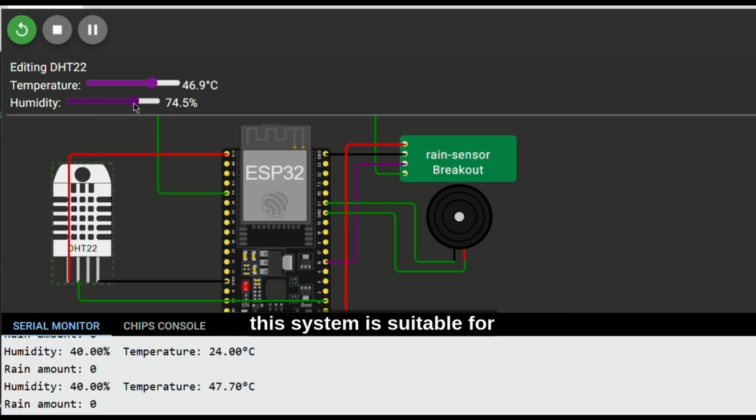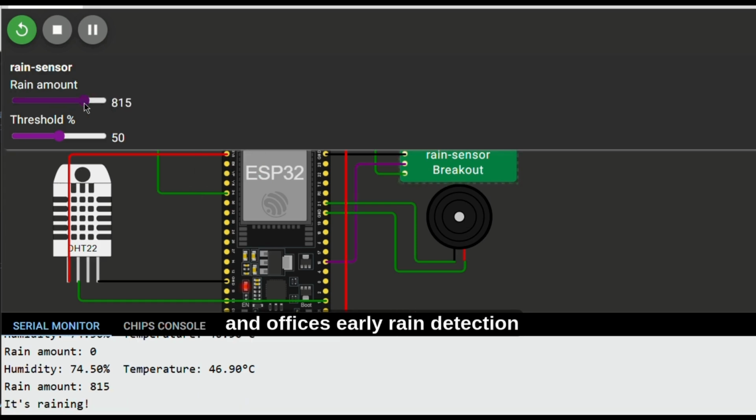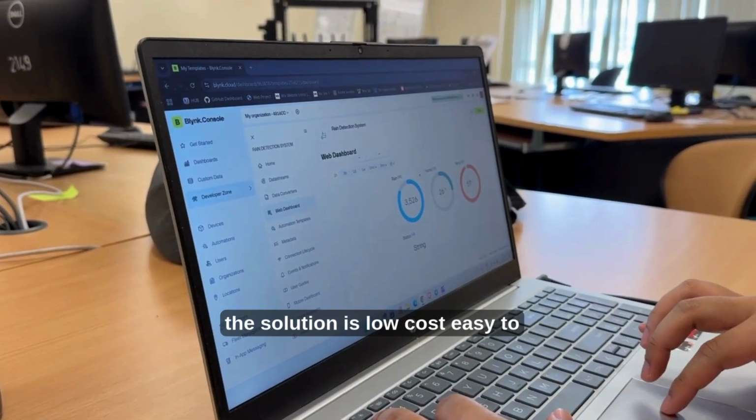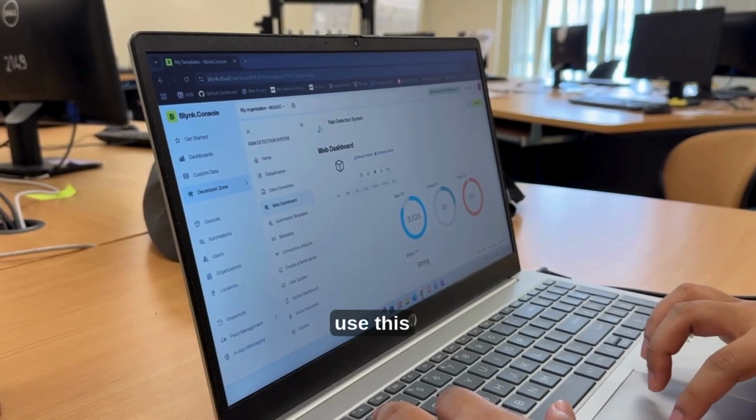This system is suitable for classrooms, laboratories, homes, and offices. Early rain detection can prevent property damage. The solution is low cost, easy to install, and practical for real-life use.